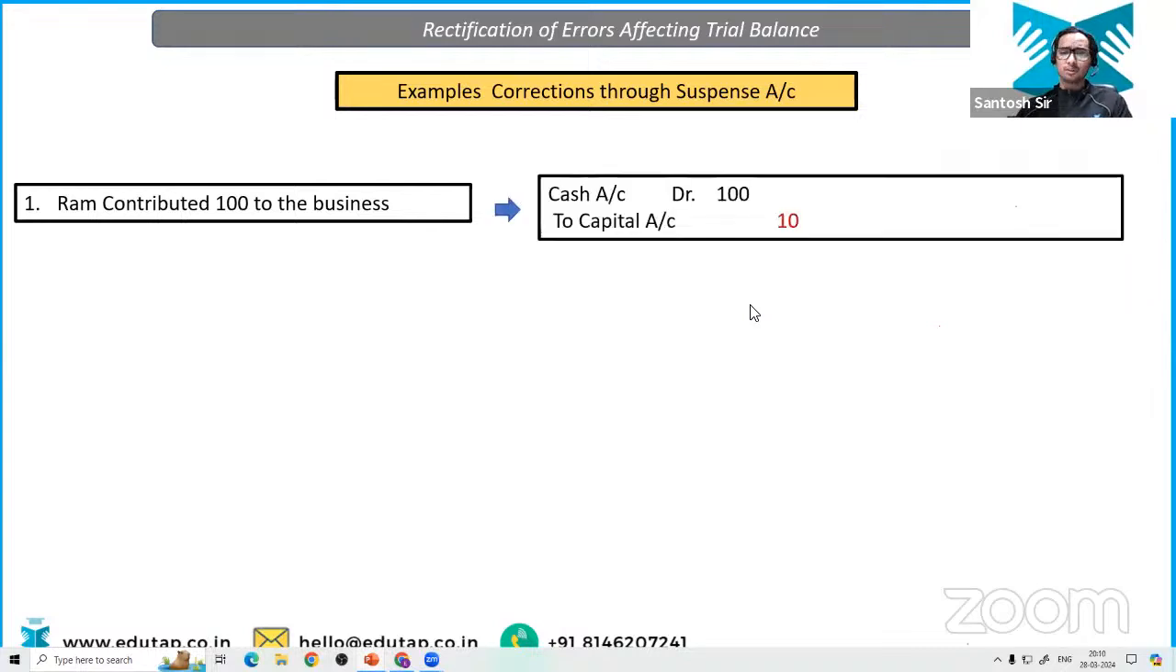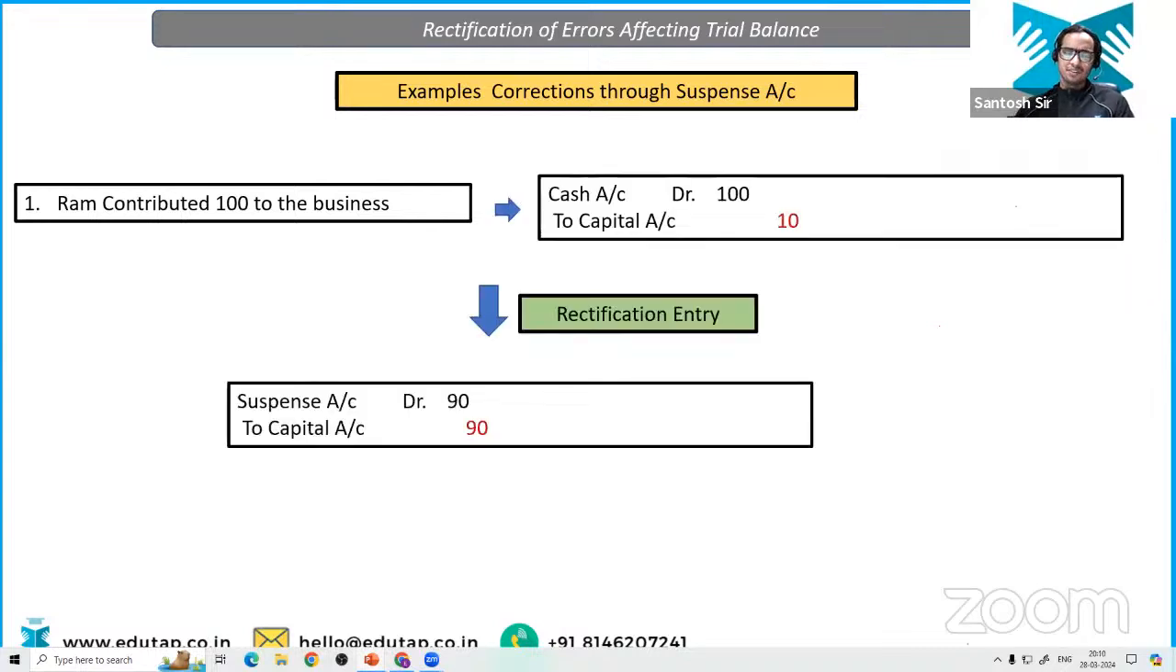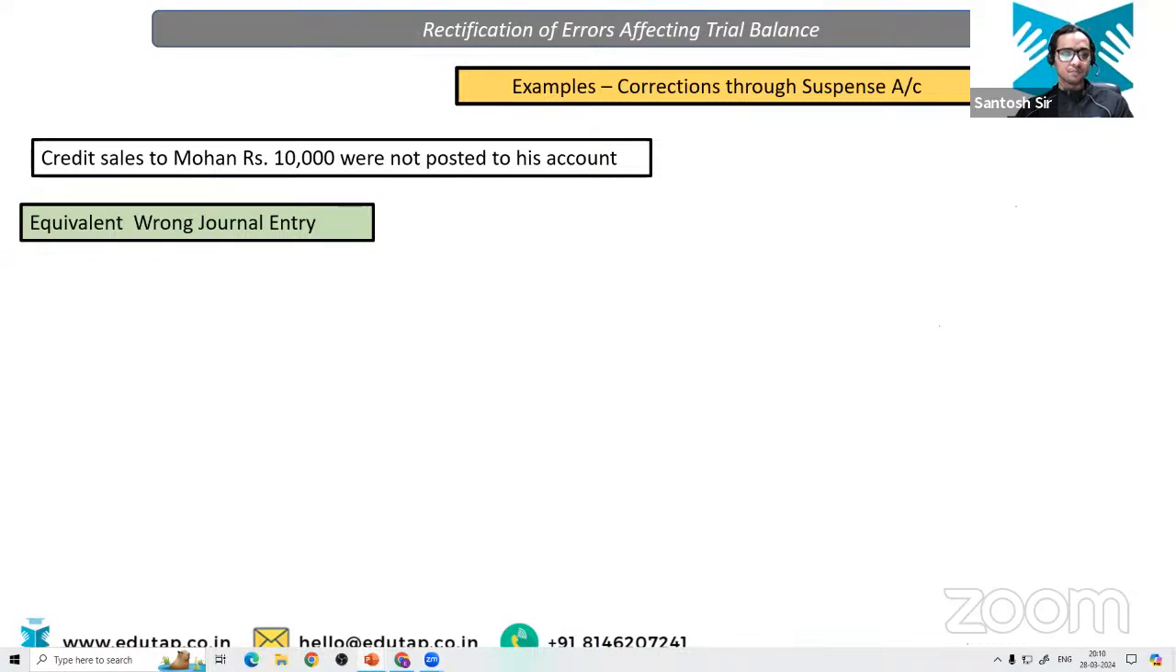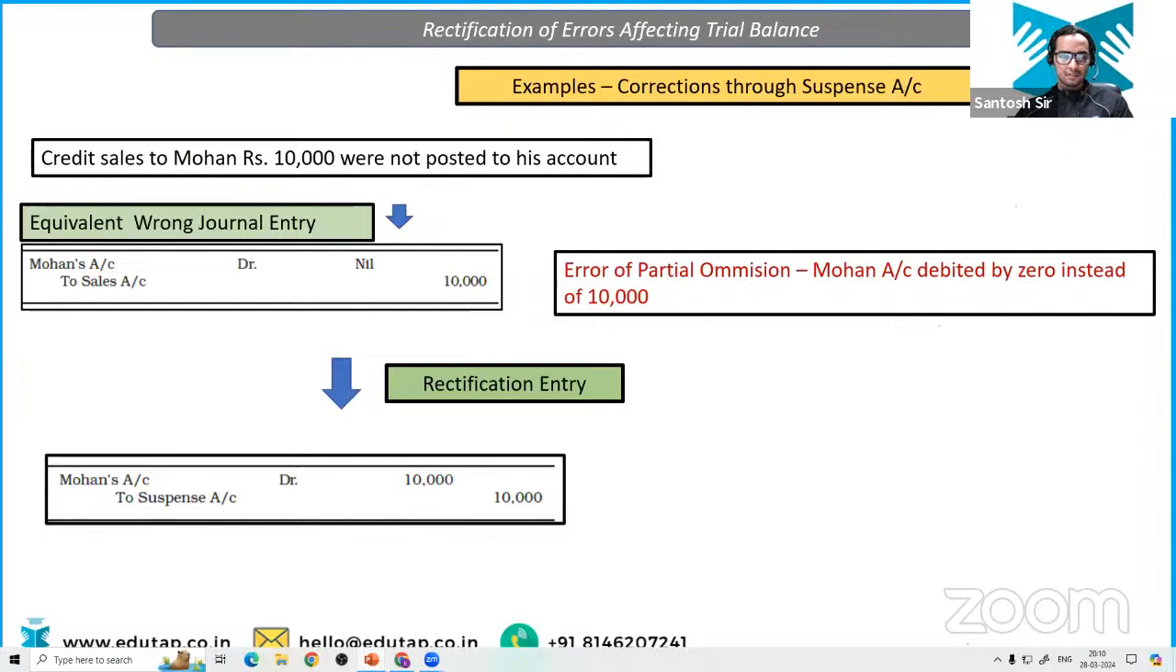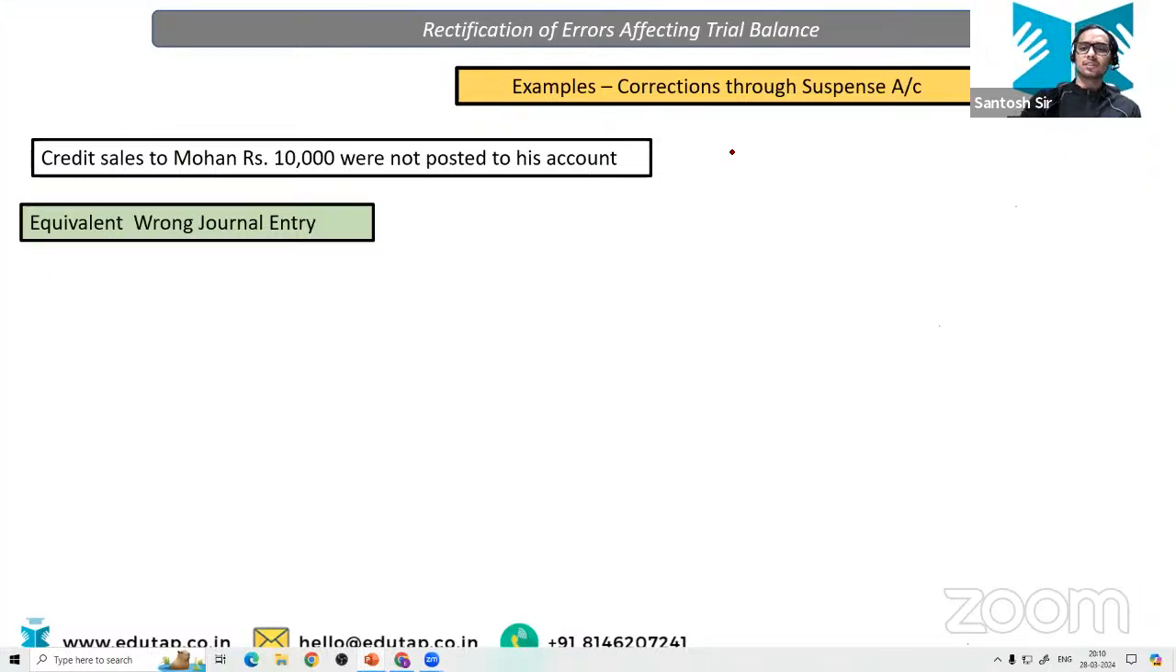Ram contributed 100 to the business. We have done this thing now. Okay, chalo. This is also we have done. Okay, okay. This is another example.